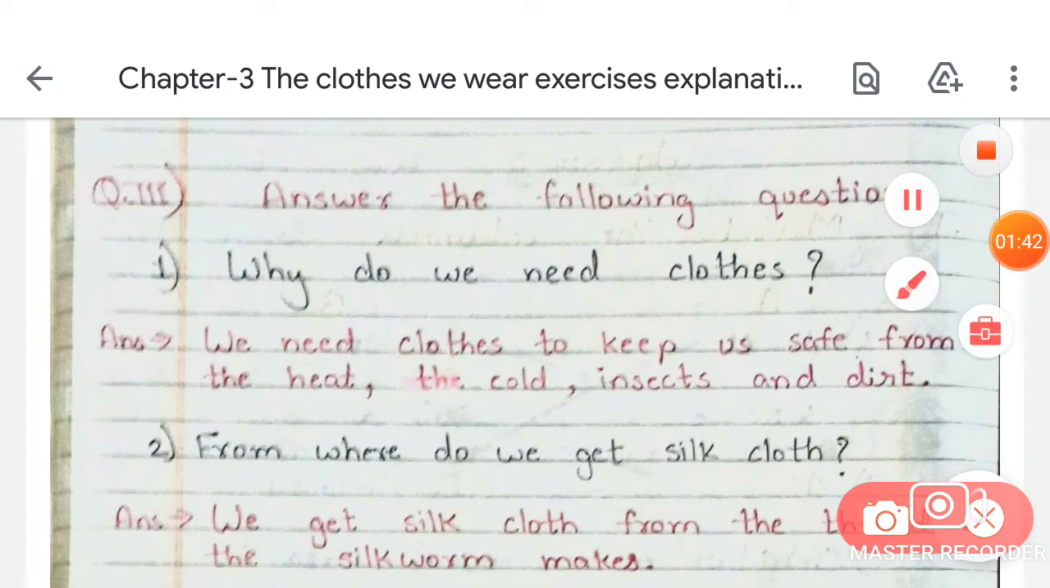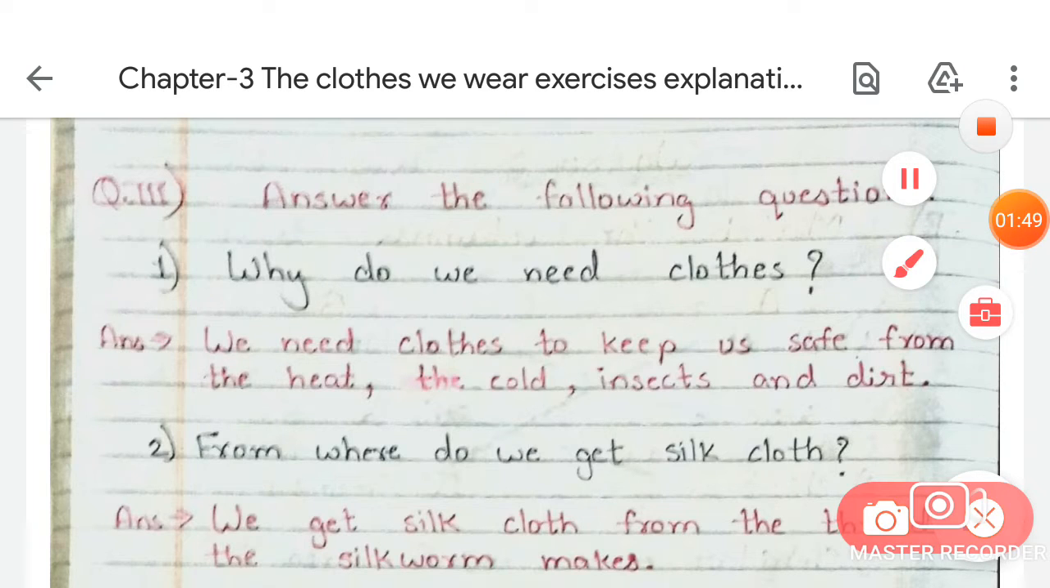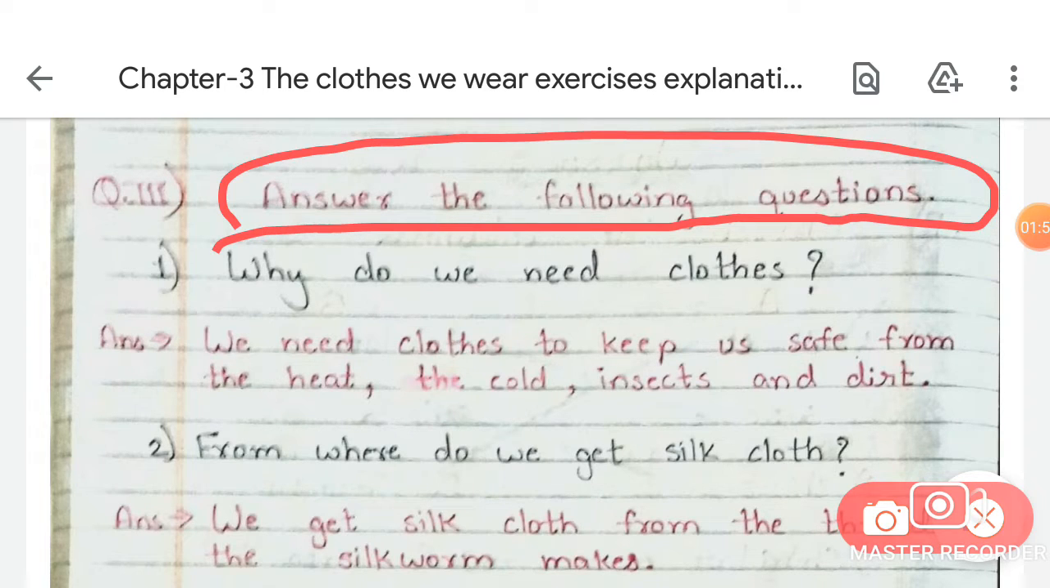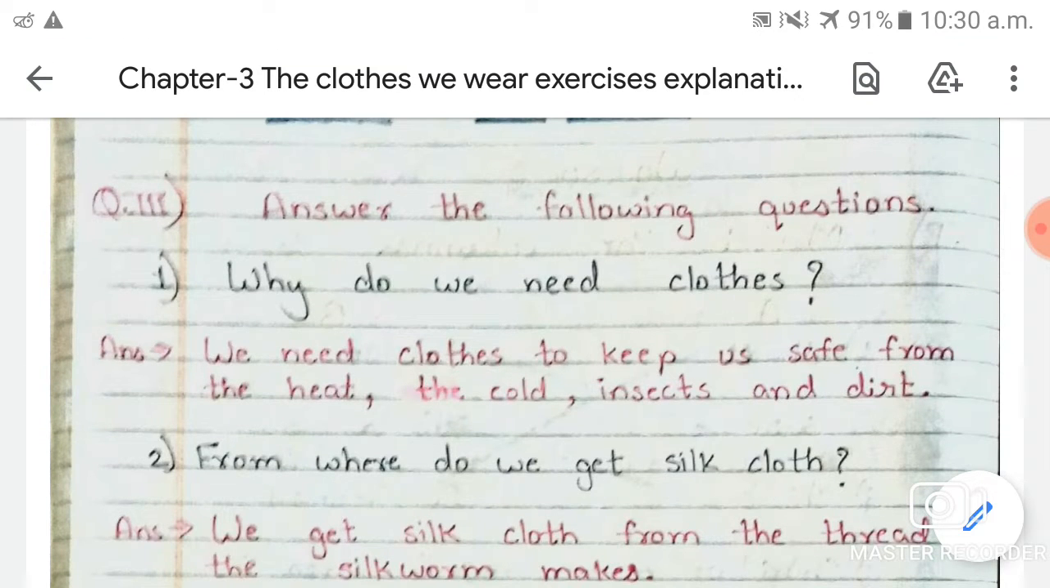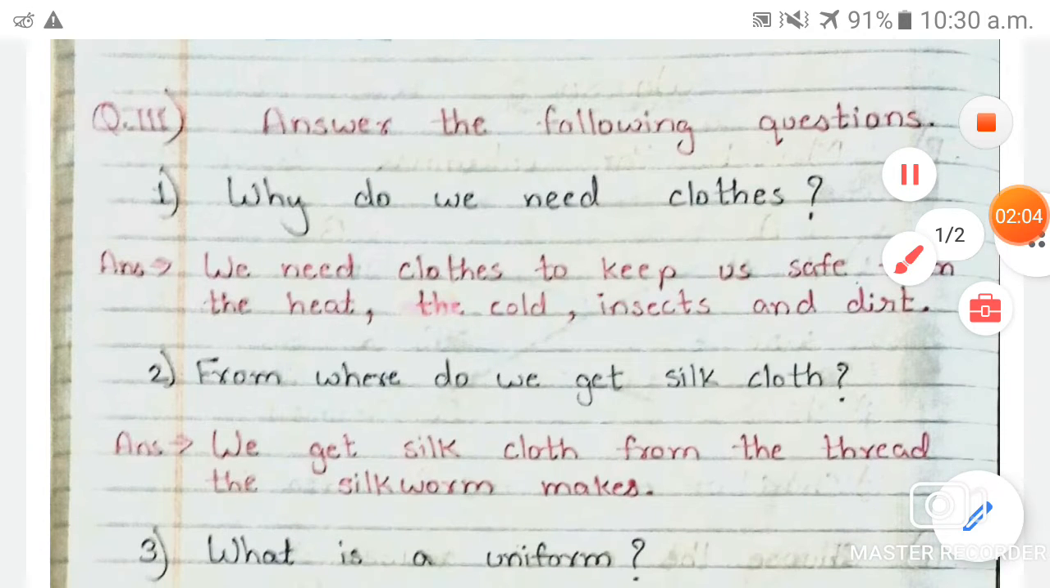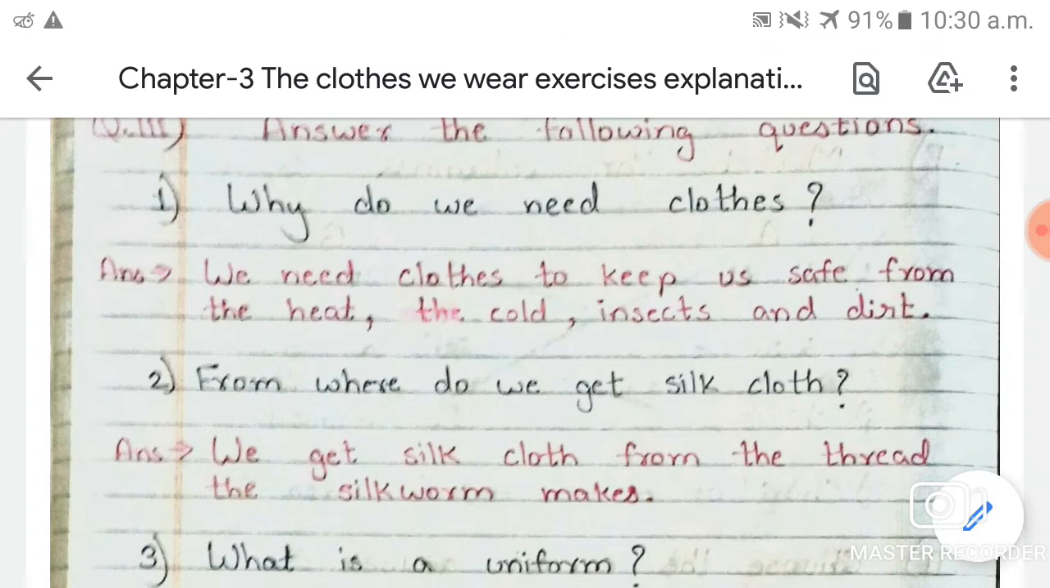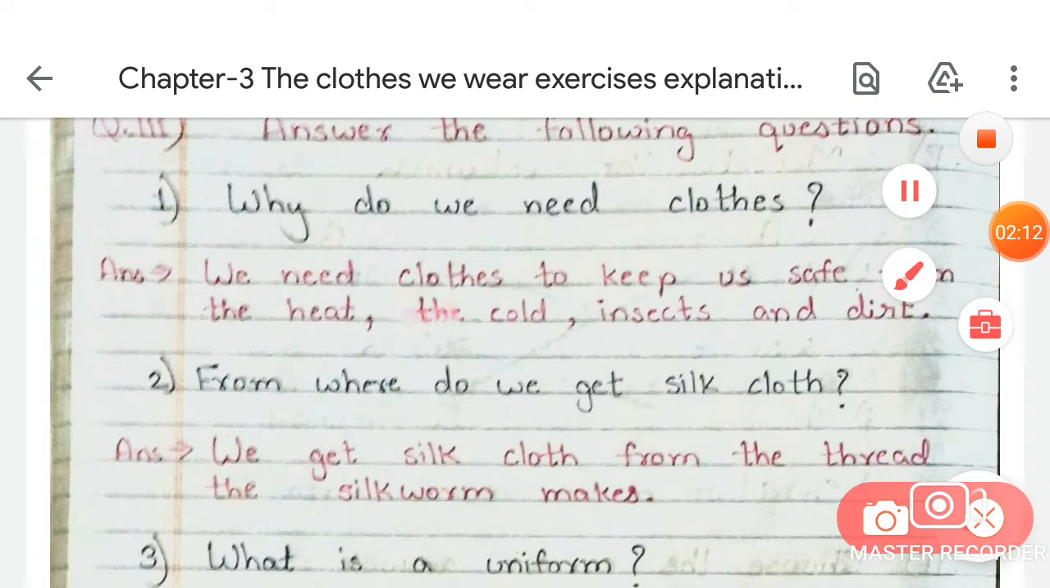So our third exercise is: answer the following questions. Here, students, you can see 5 questions are given and you have to complete these questions. It means you have to give the answers to these questions in order to complete them. So let's start doing this exercise.